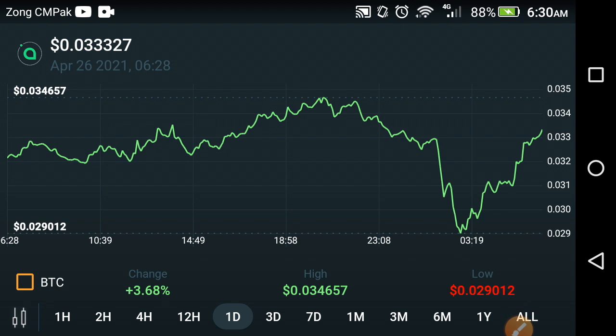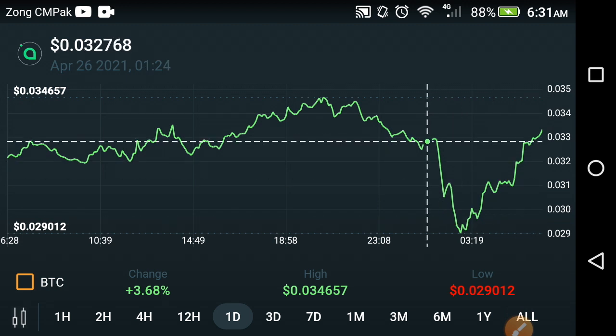So finally, my suggestion for you is please don't sell it at this time. If you need money, it's okay, sell it. And if you don't need money and you want to make a good amount of profit with Siacoin, then absolutely my suggestion for you is to sell your coin at the end of this month, friends.